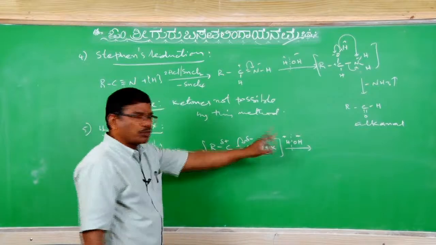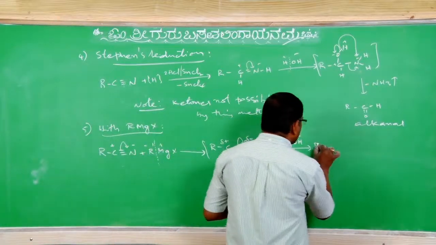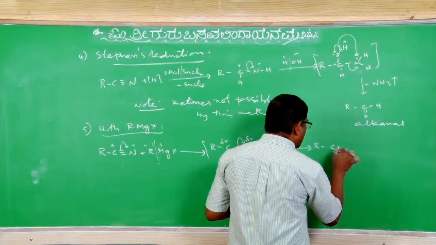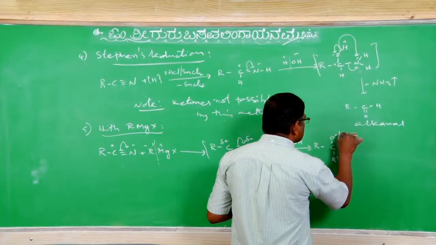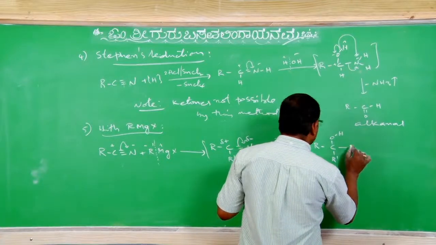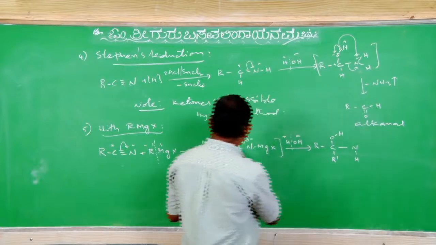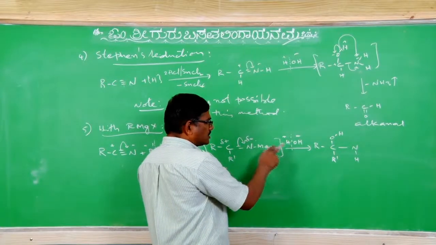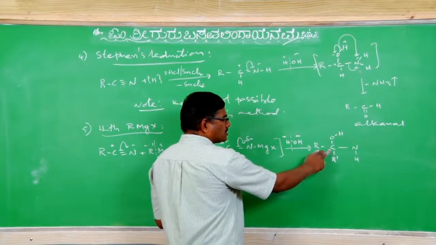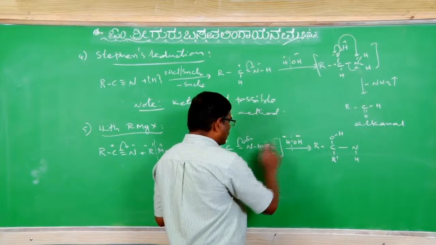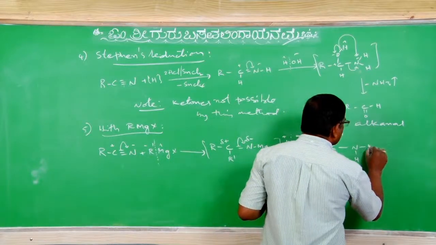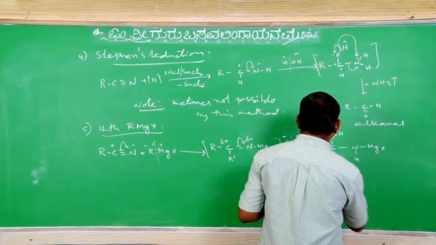This carbon accepts OH minus from water. Therefore, RCR dash OH bond N, this takes H, correct? Like this polarization from this H plus. So OH minus is accepted by carbon, with NH and MgX, correct?